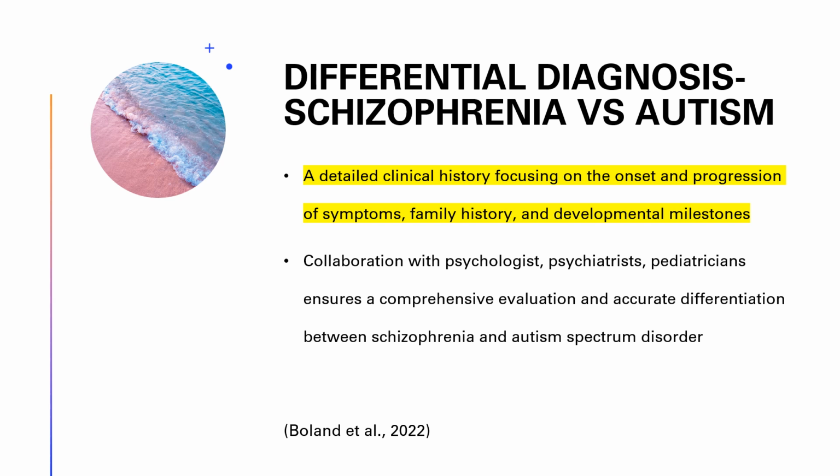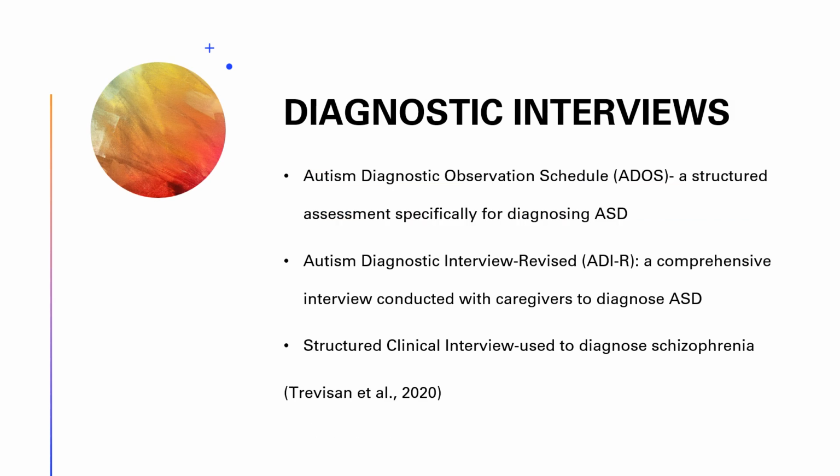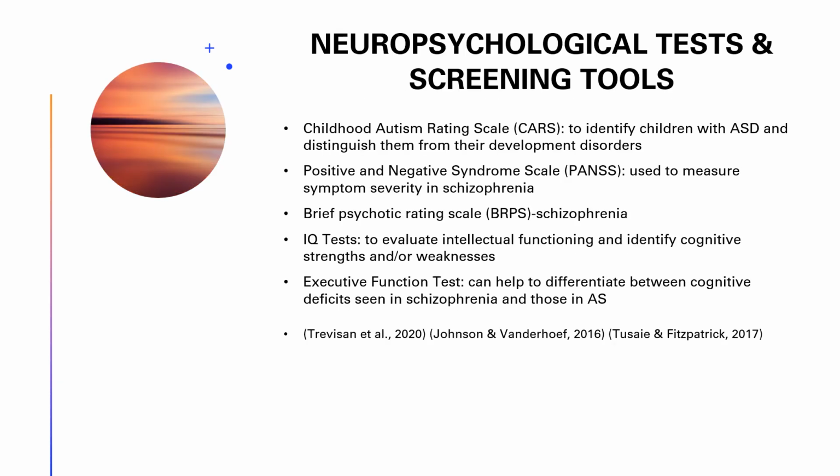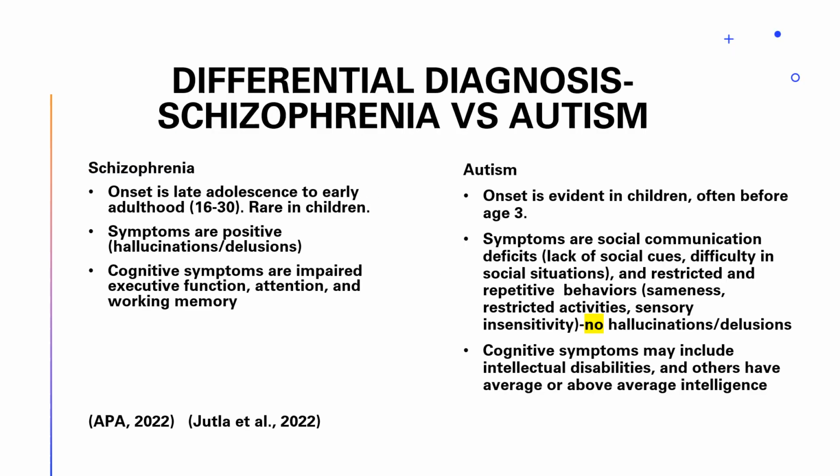In schizophrenia versus autism, in order to differentiate those diagnoses, we need a detailed clinical history focusing on the onset and the progression of symptoms, family history, and developmental milestones, and then, of course, collaboration. We can conduct some diagnostic interviews that are specific to autism and a structured clinical interview specific to schizophrenia. Then we have our neuropsychological tests and screening tools for schizophrenia, as well as schizophrenia and autism to help distinguish between the two. So let's compare in the differential diagnoses.